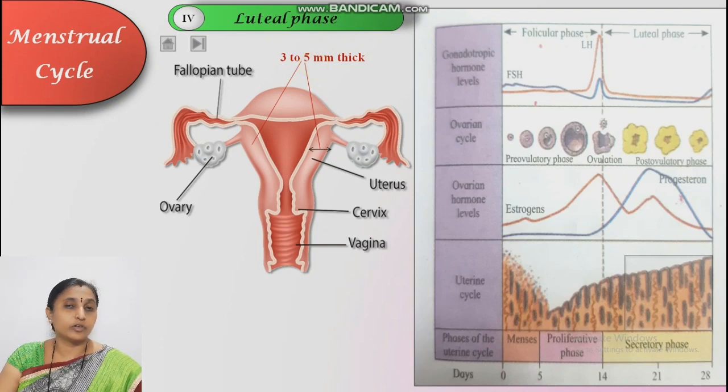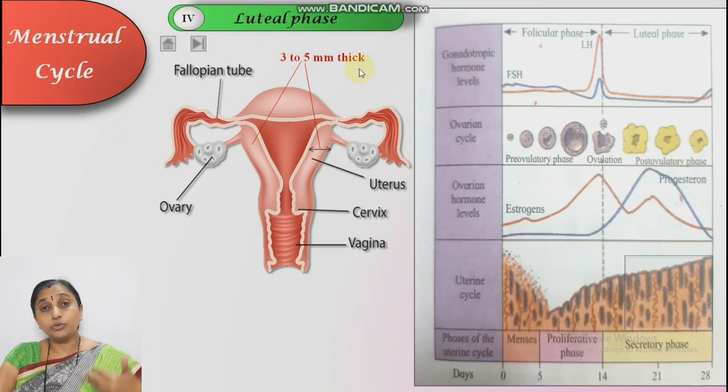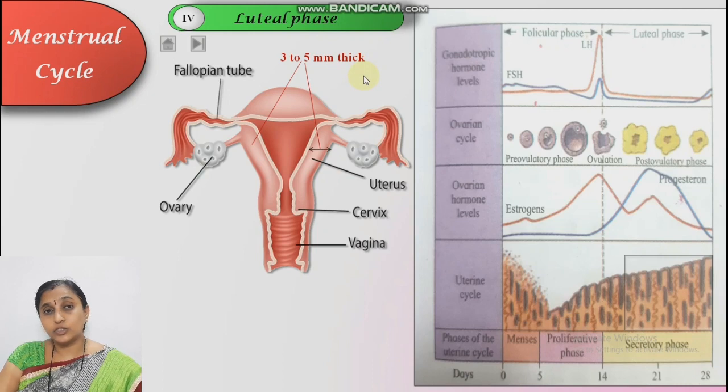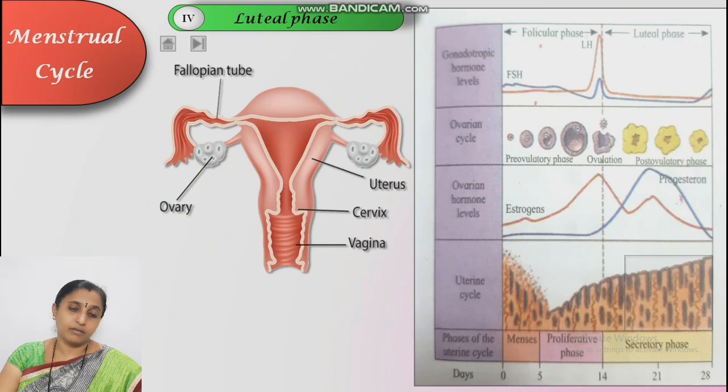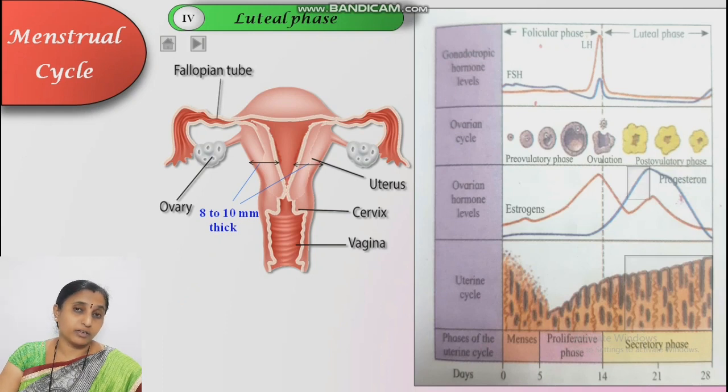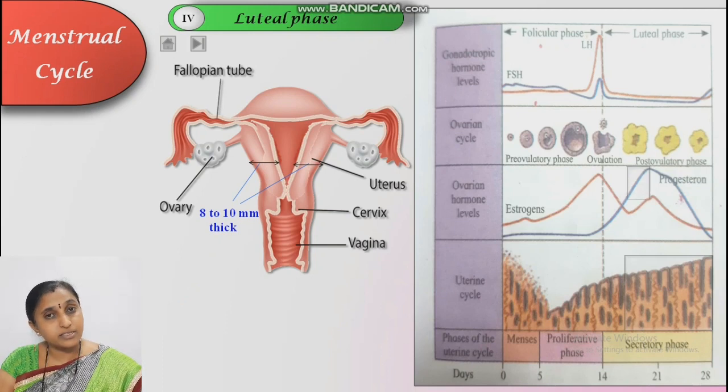In the ovulatory phase, it is also the same. What happens about this thickness? Due to secretion, the progesterone level increases, so it increases the thickness of the endometrium. Now see here in the diagram, thickness increases. Now it becomes 8 to 10 millimeter thick, and it is most important if the fertilization takes place.